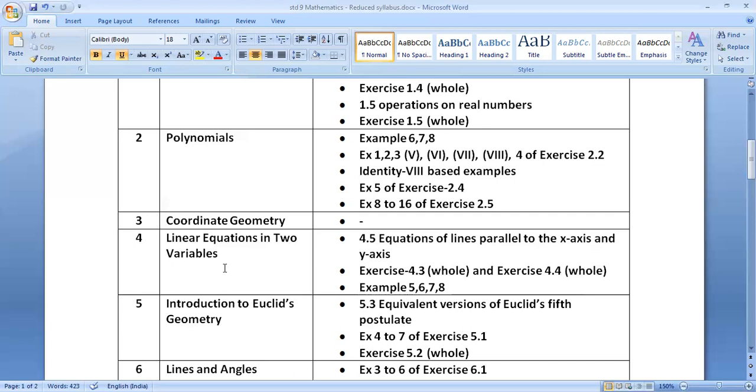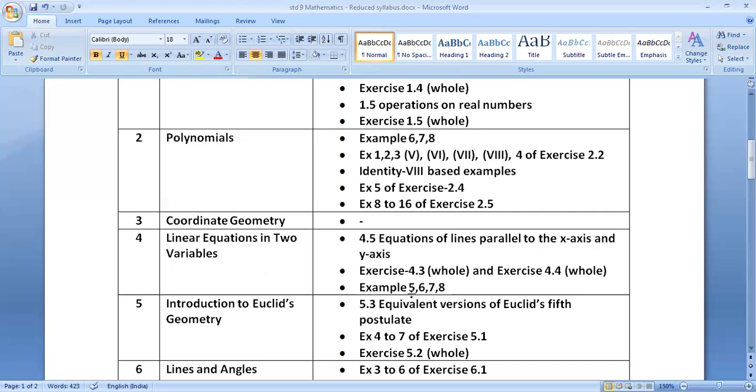On the same page number 70, 4.4, graphs of linear equation in two variables. This is a topic which is included, with the basic things you have to understand about the graph of the linear equation. But the detailed things, that is page number 71, example 5, is excluded.